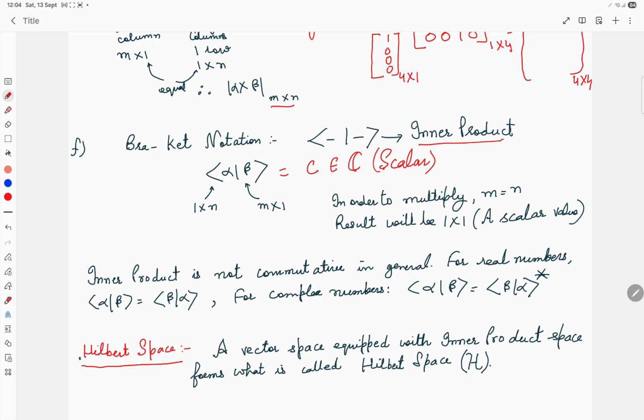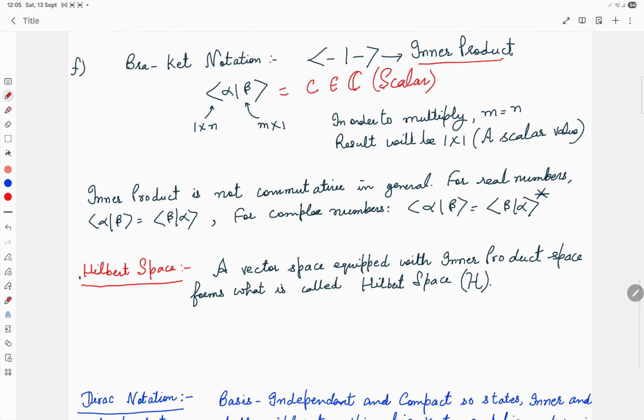Now one important fact about the inner product is that it is not commutative in general. For real numbers, it will not be an issue. That means the inner product between alpha and beta will be equal to the inner product between beta and alpha. But in the case of complex numbers, the inner product between beta and alpha will be with the complex conjugate. That means you have to take the complex conjugate also for obtaining the inner product between beta and alpha.